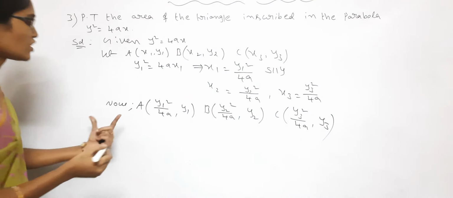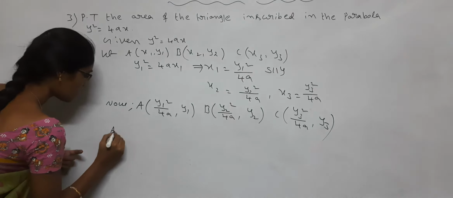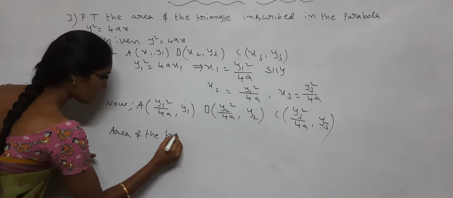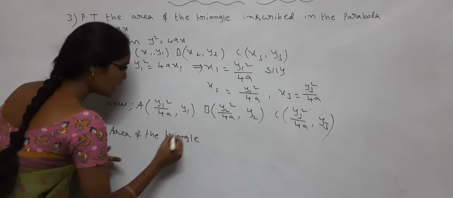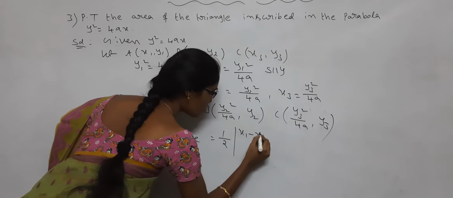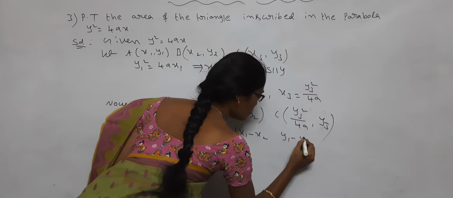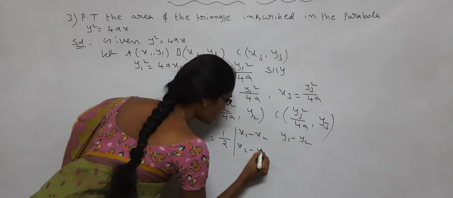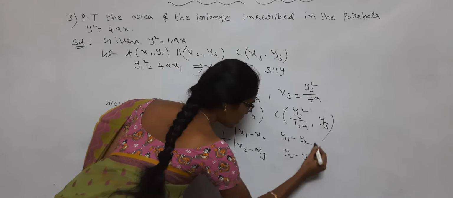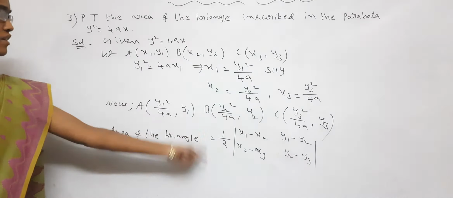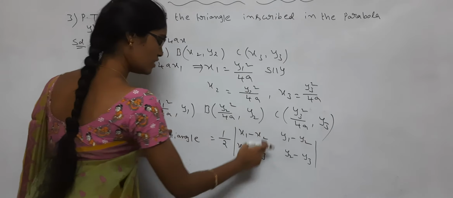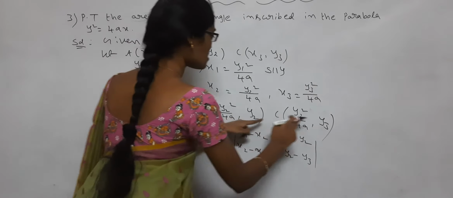After this, I have to take the area of the triangle formula: half into modulus of x1 minus x2, y1 minus y2, x2 minus x3, y2 minus y3. In this formula I am substituting x1, y1, x2, y2, x3, y3.